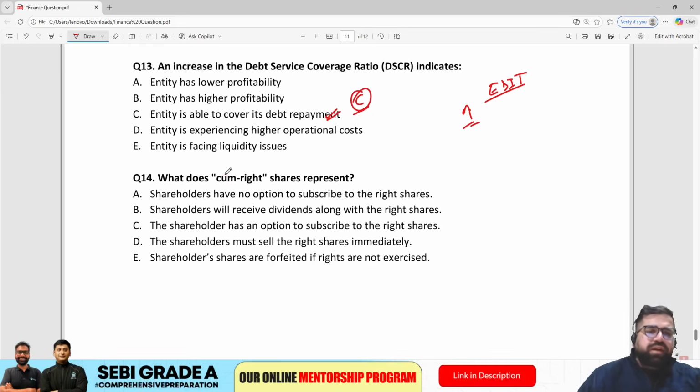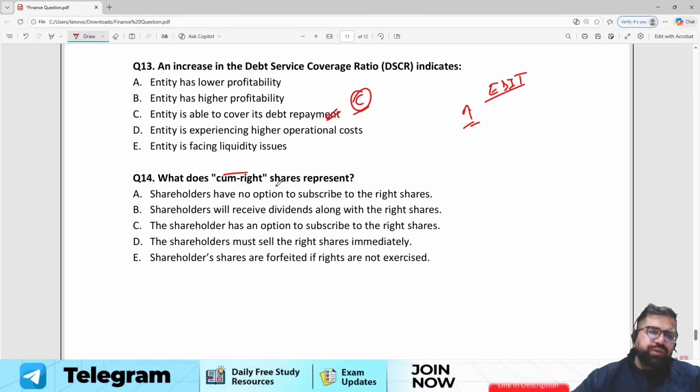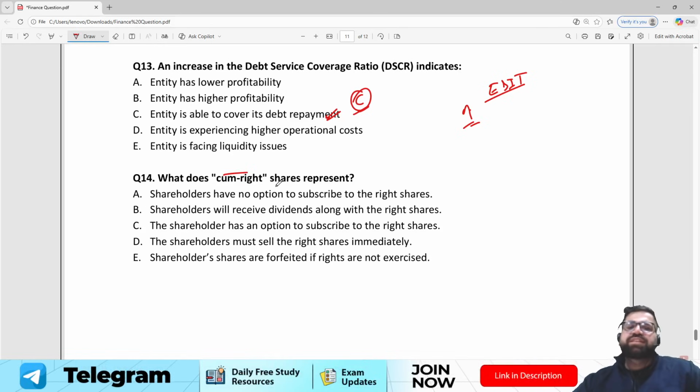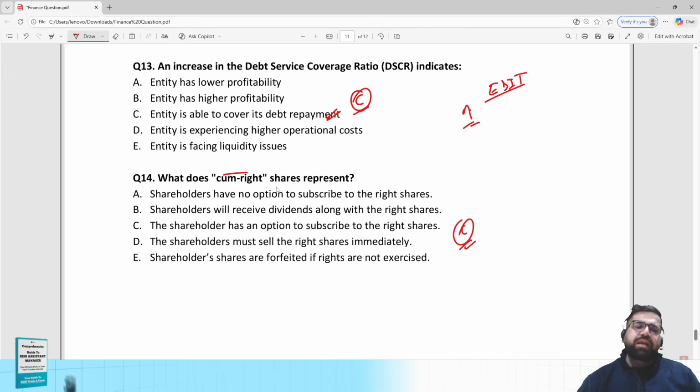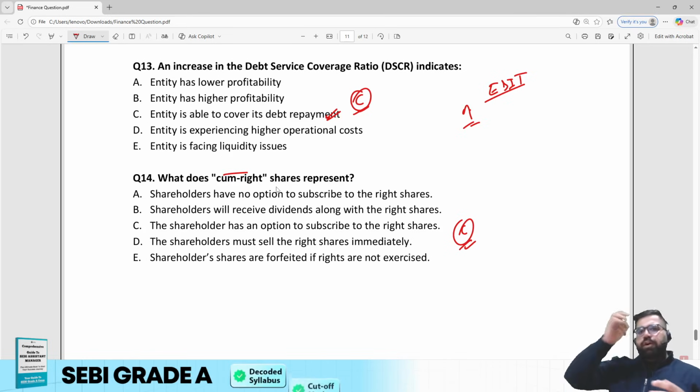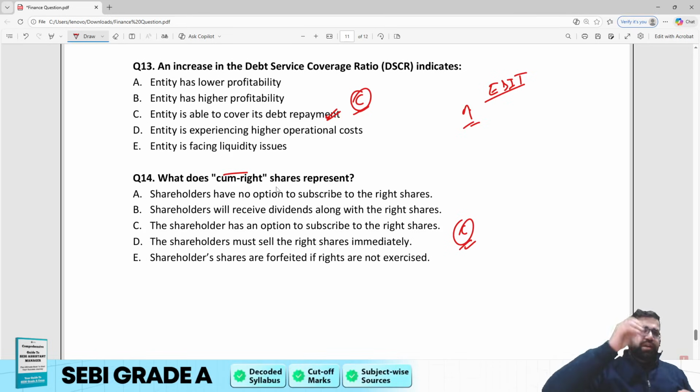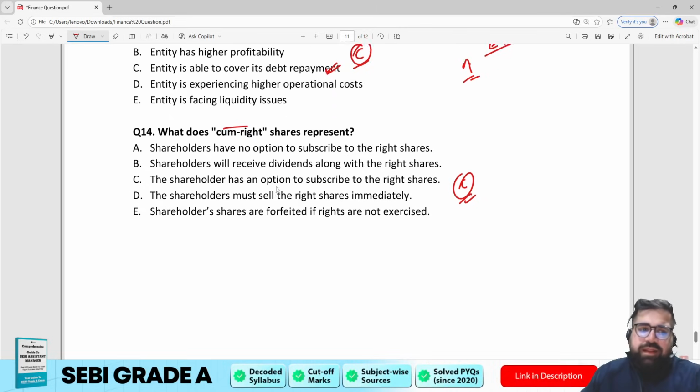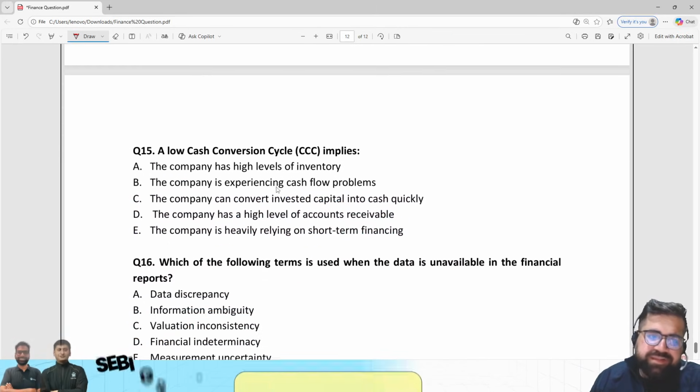14th. What does cum right represent? Shareholders have no option to subscribe to the right shares. Shareholders will receive dividends along with the right shares. Shareholders have the option to subscribe to the right shares. Yes, the correct answer will be option C. Cum right basically means that you have the option to subscribe to it. It's like included in that particular right. Right? 14th, the correct answer will be C.